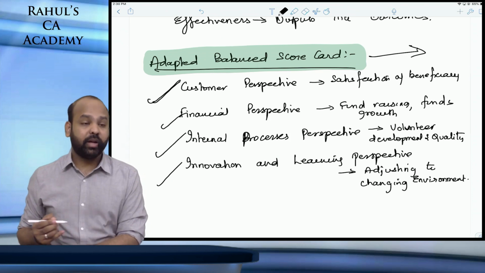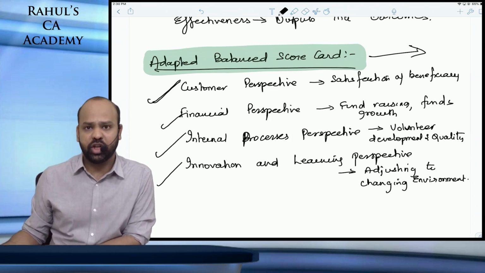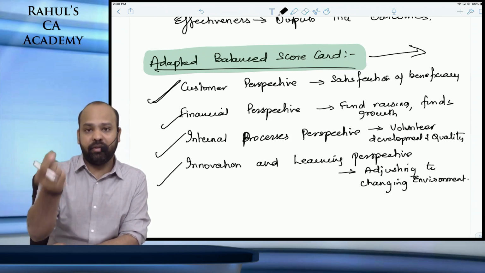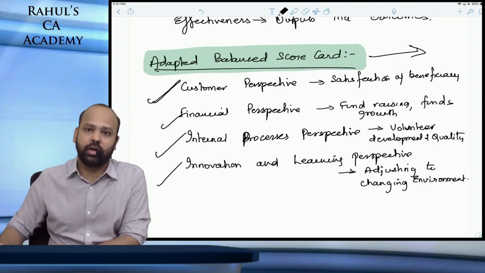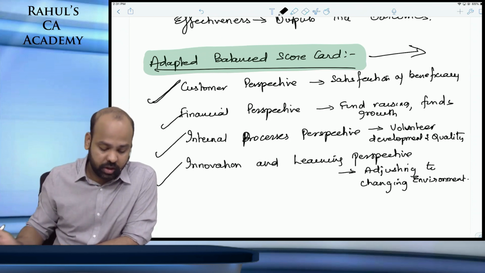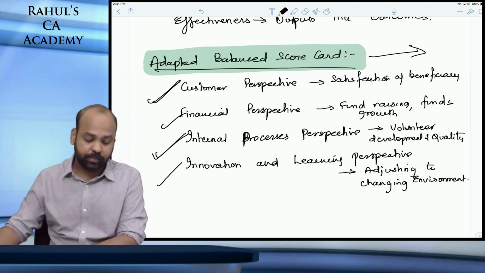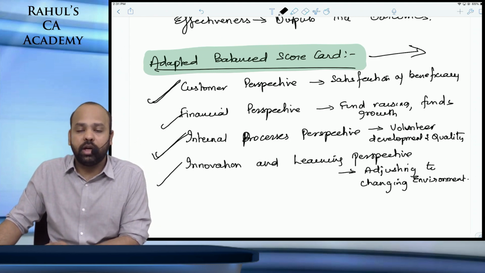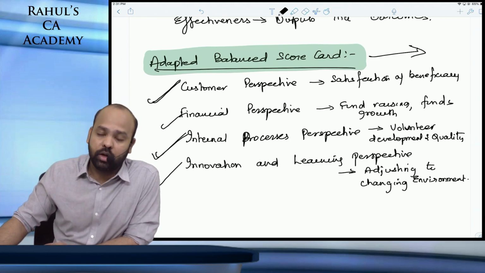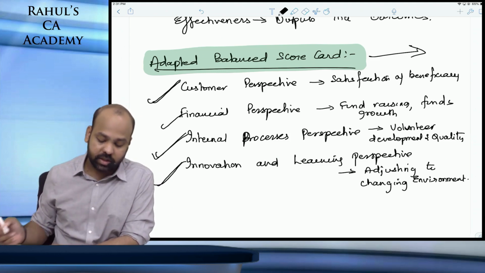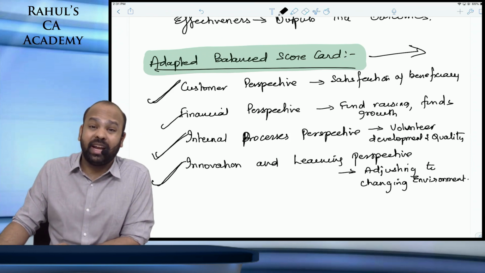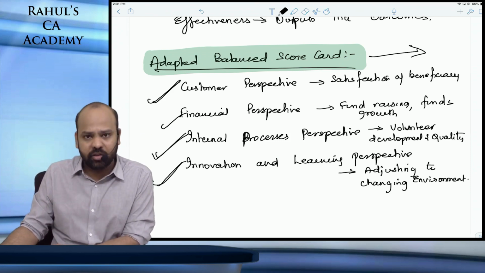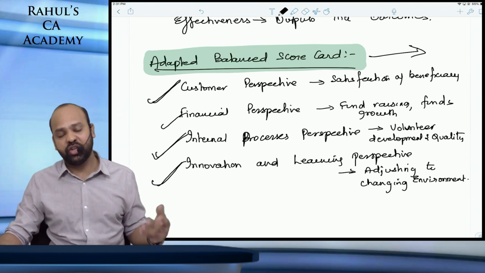The customer perspective is the satisfaction of the ultimate beneficiary. Who is getting benefited out of this? Is he really satisfied or not? That is the satisfaction of the beneficiary. The internal process perspective is about the volunteers, volunteer development, and the quality of internal operations. Under innovation and learning, we can train our volunteers on a continuous basis, and then we are able to adapt to the changing environment.